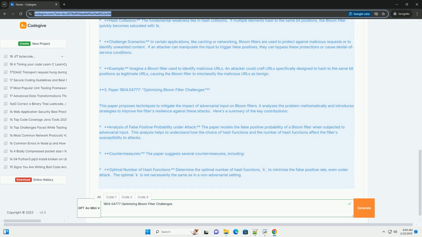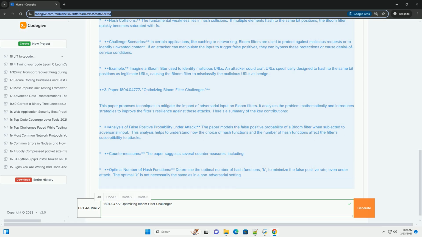Key improvements and considerations. Seeded hash functions. The most important security enhancement is the use of seeded hash functions. The _hash_ function combines the input item with a secret seed before hashing. An attacker who doesn't know the seeds will have a much harder time crafting adversarial input that causes targeted collisions.